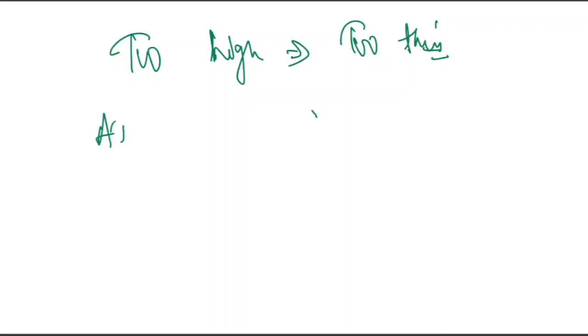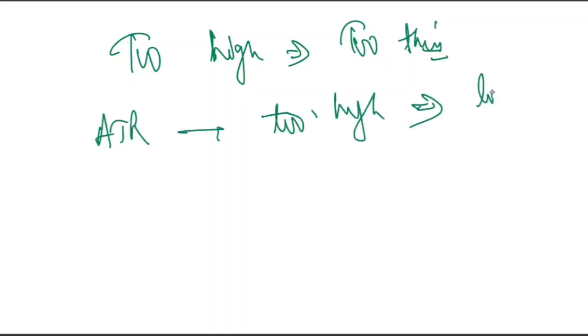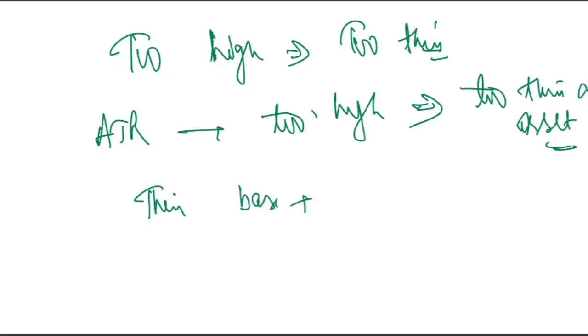You can remember it like this: too high means too thin. If the asset turnover ratio becomes too high, the company is running too thin. Too thin on what? Too thin on assets, right? So remember, thin base plus high sale, then there is a risk of over trading. Or we can also write it shorter: high turnover, high risk, right?